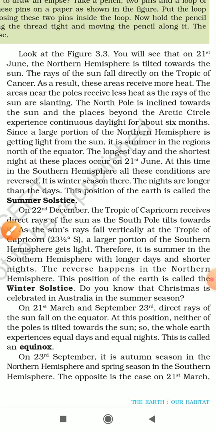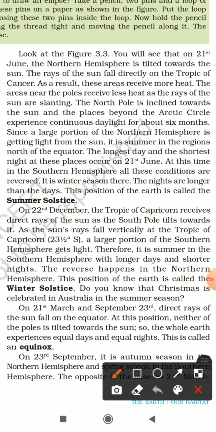Now, what is 21st June? Why is it important? So, the longest day and the shortest night at these places, meaning in the northern hemisphere, occur on 21st June. Okay, so on 21st June in the northern hemisphere, there is longest day and shortest night.